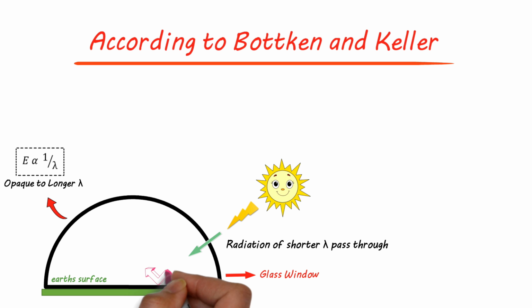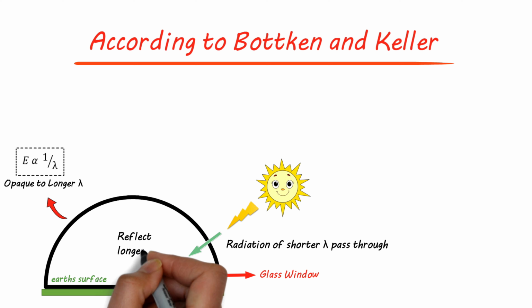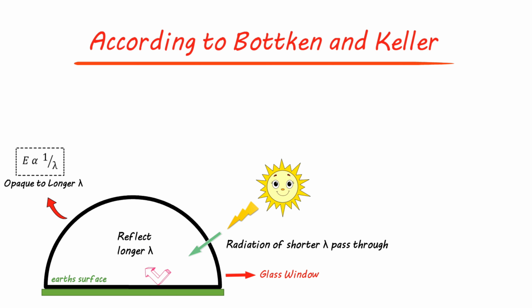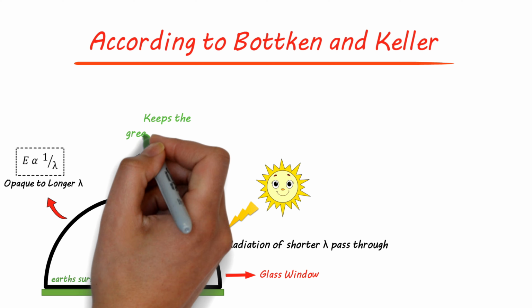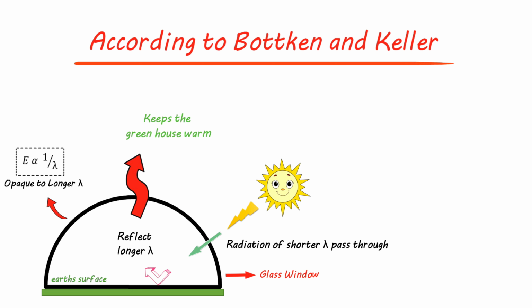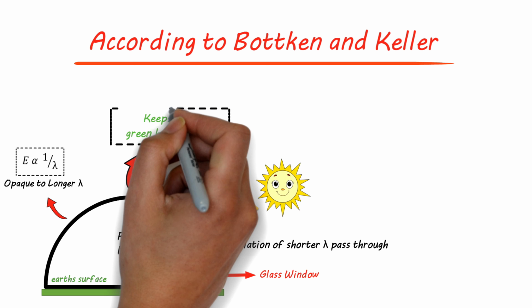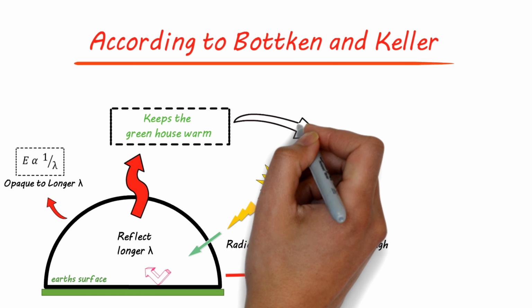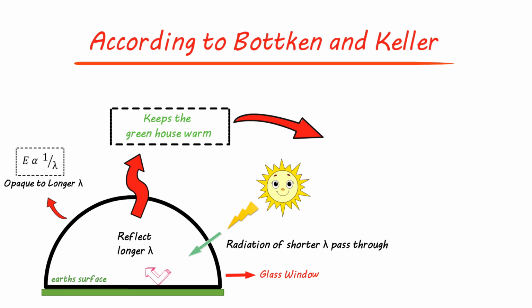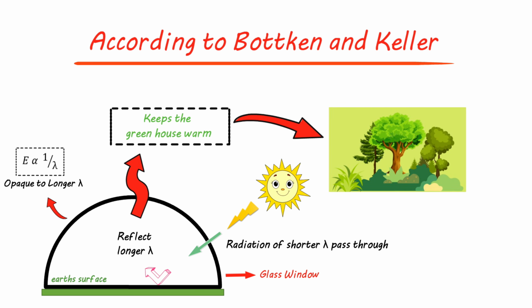As the radiation reflects from the Earth's surface, the energy gets somehow dissipated, and the reflected radiation will have a lower energy or longer wavelengths. As this longer wavelength radiation cannot penetrate through the glass window, it remains within the glass window, thereby keeping the greenhouse warm. This warming of the greenhouse allows a condition similar to spring to develop, thereby leading to the growth of vegetation. Since the temperature is enough to grow vegetation in winters, that's why the term greenhouse has been used.